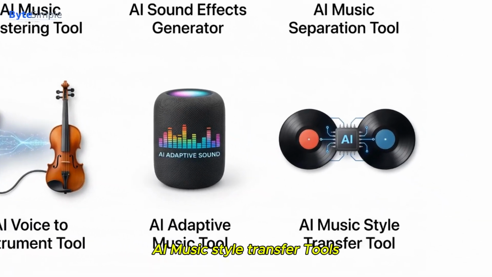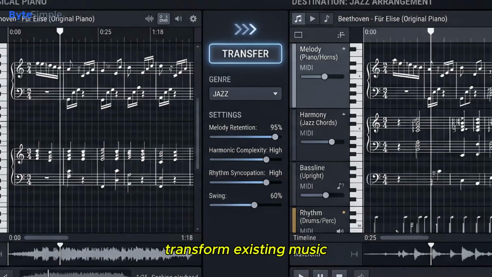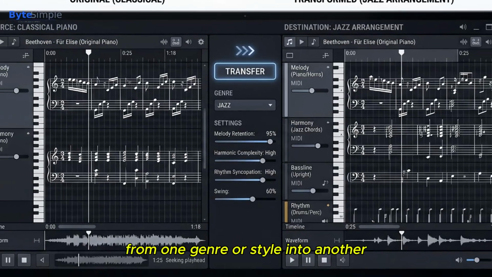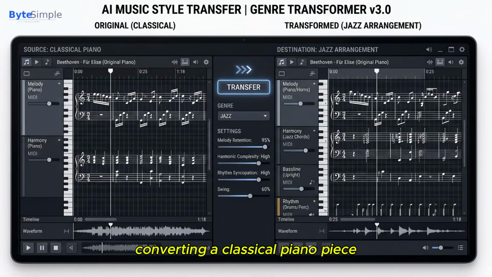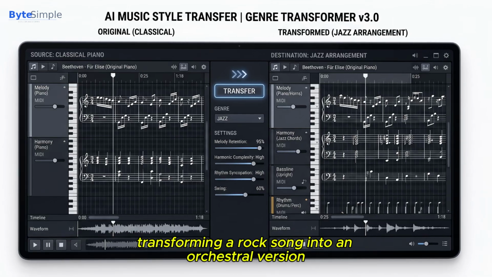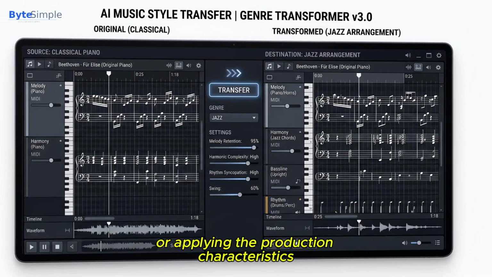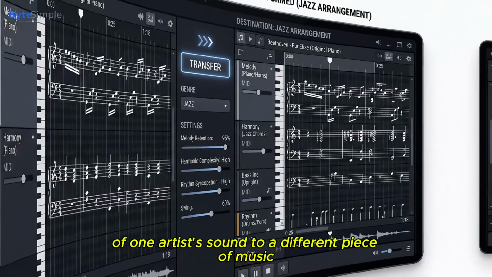AI music style transfer tools. AI music style transfer tools transform existing music from one genre or style into another, converting a classical piano piece into a jazz arrangement, transforming a rock song into an orchestral version, or applying the production characteristics of one artist's sound to a different piece of music.